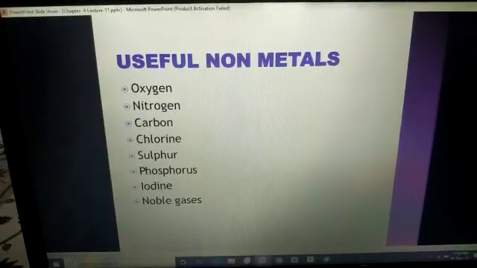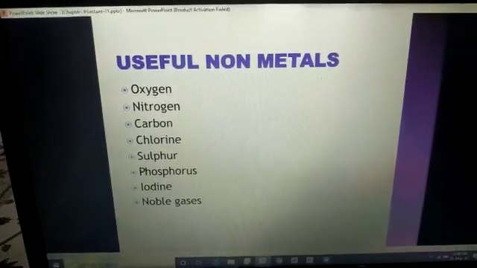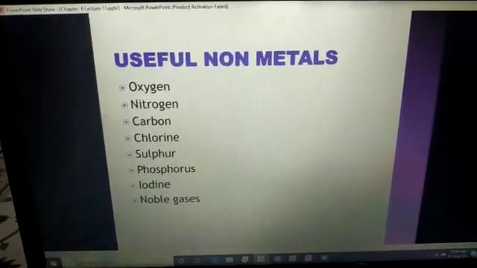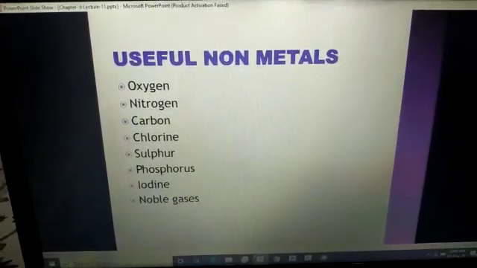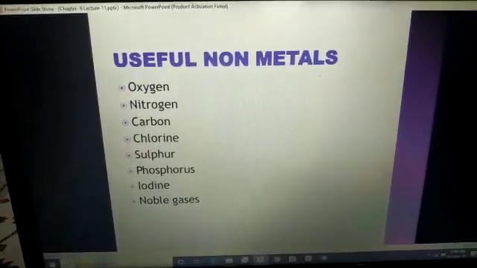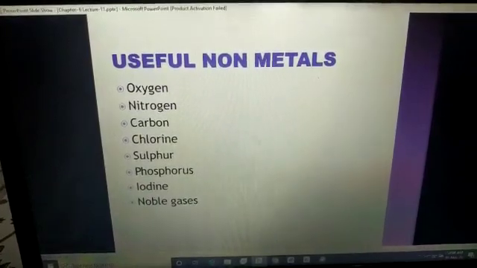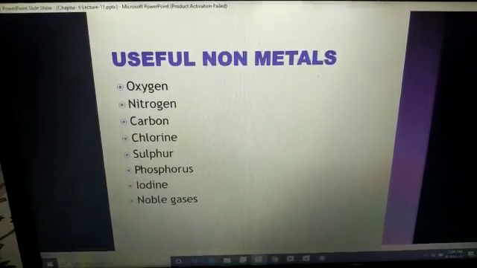Fire extinguishers contain which gas? They contain carbon dioxide. Okay students? But without oxygen you will be unable to burn even the lighter, even the matchstick. Okay students? Now after that, nitrogen.